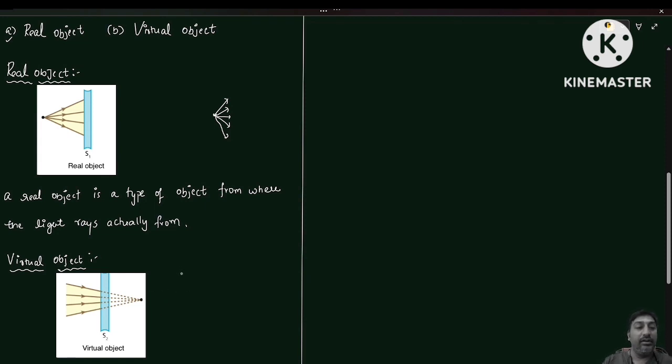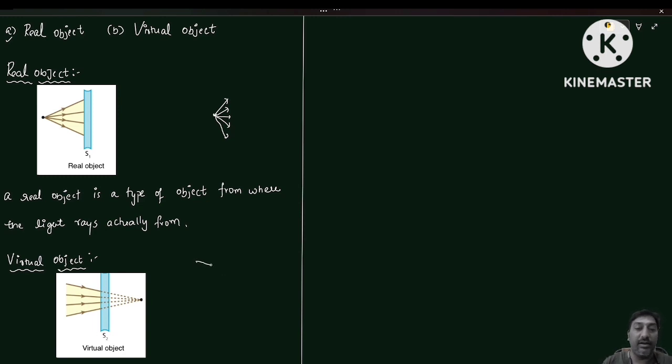You can see the light rays are not coming from this particular object. The light rays are coming from the other side, and they are appearing to form at one particular point.